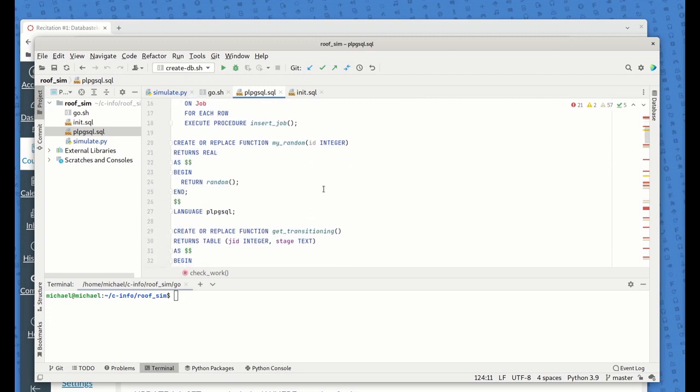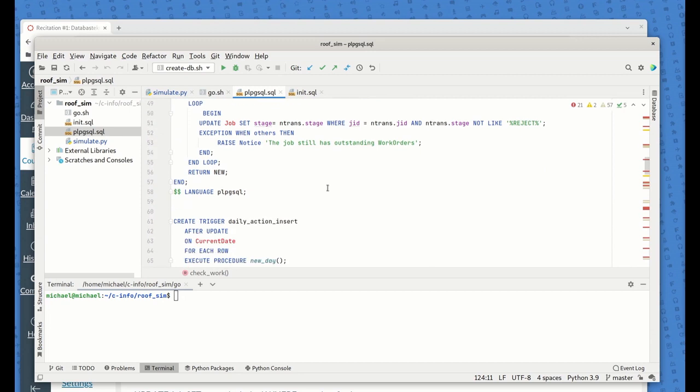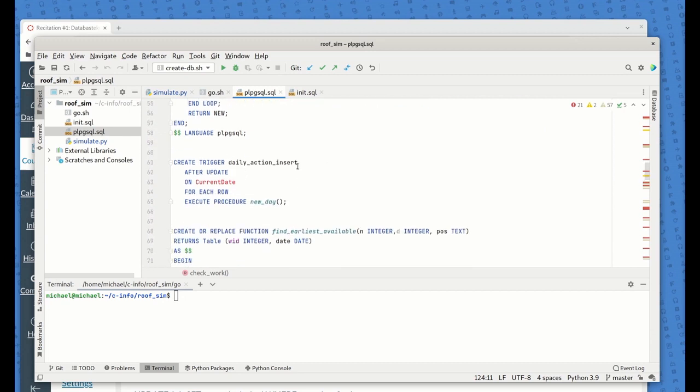Now let's look at the transition. Transitions is kind of interesting here. So every time we have the daily action insert here, that's what that trigger is called, and it's when the current date is being updated from Python. So for each row, there's only going to be one row every time it happens, every new day, it'll execute the procedure new day.